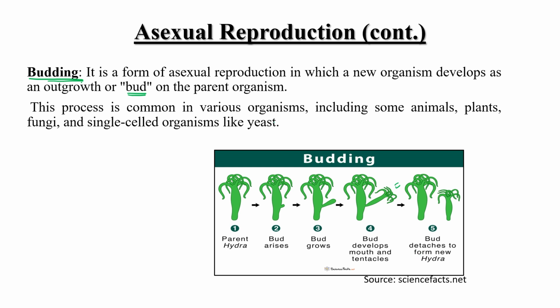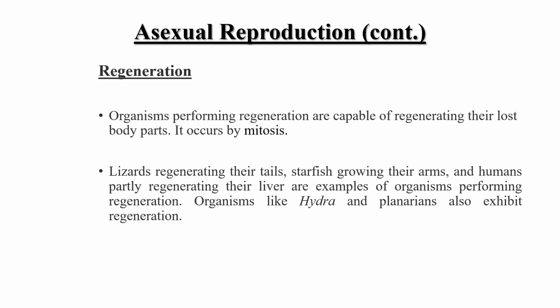So new organisms develop from a new outgrowth, as you can see over here. And this process is common in various organisms including plants, animals, fungi, and single-celled organisms like yeast. So this is the second type of asexual mode of reproduction.